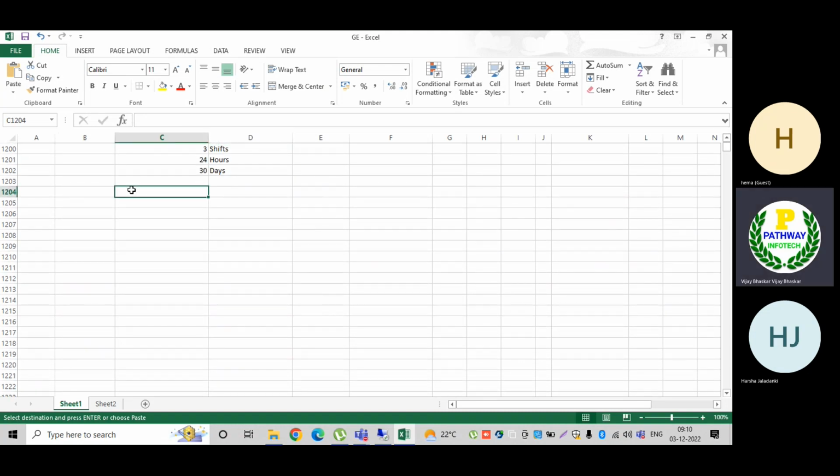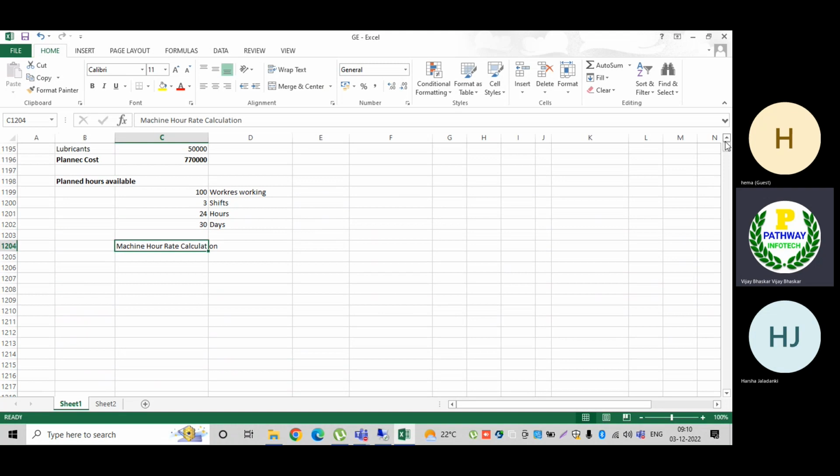So here, how will the machine hour rate calculation be done? It is based on the activity type. What are the activities which I am performing? I am using workers to manage, this is one activity. Then three shifts, then hours, then days. Number of days, 30 days we have seen, right? Now for 30 days, let us assume.